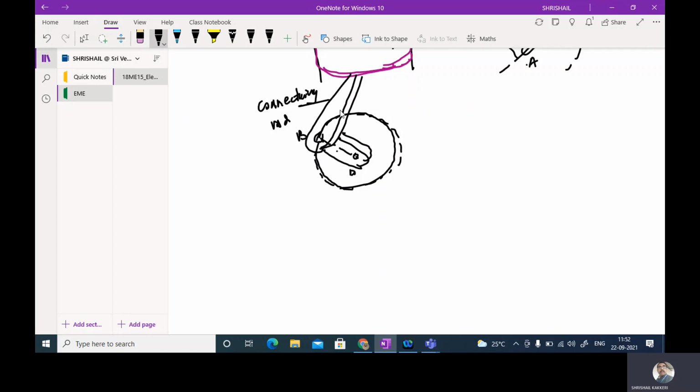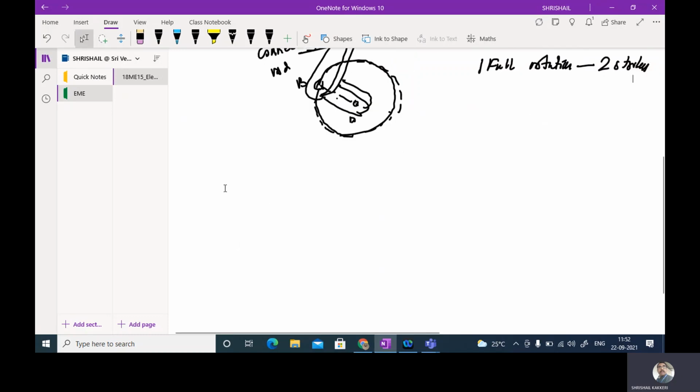One stroke will be coming here and another one is the second stroke. So one full rotation is equal to 2 strokes. So in a 4-stroke petrol or diesel engine, there will be 4 strokes, or 2 full rotations of the crankshaft: 2 full rotations of the crankshaft or 4 strokes of the piston.